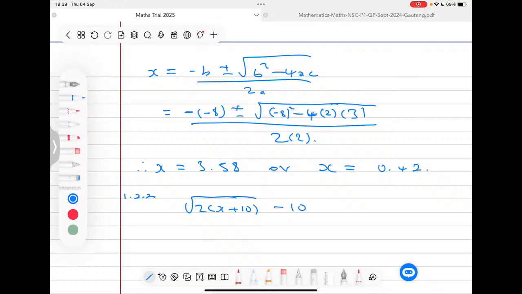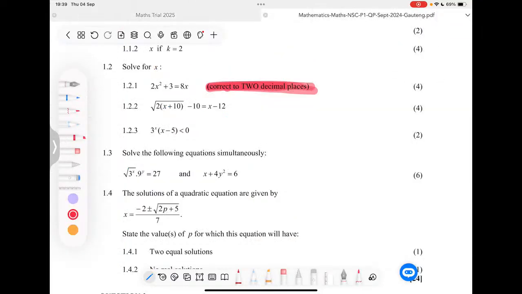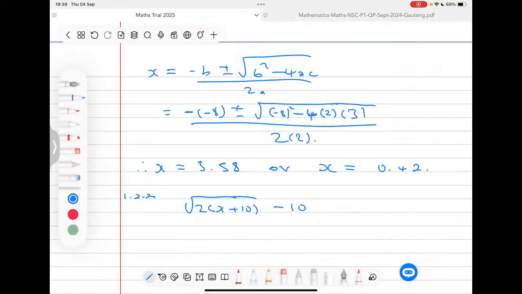So we have a negative 10 here, and we are saying that this is equals to x minus 12. This is the same as x minus 12. Now, this question looks really complicated, but it's a very easy question. However, there are many ways in which you can start doing it, and those ways come with problems.